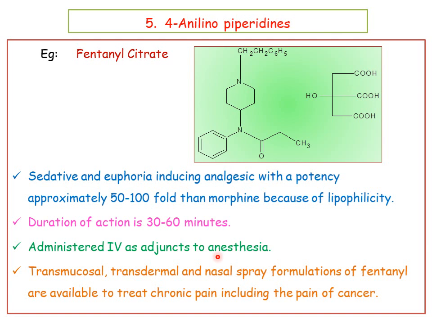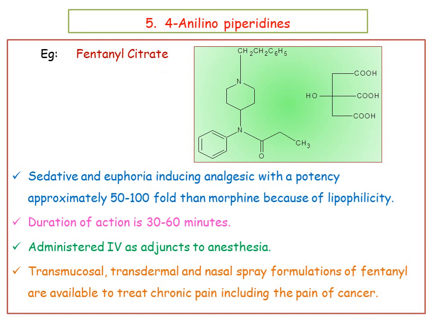and it is administered IV as an adjuvant to anesthesia as a dissociative anesthetic. Transmucosal, transdermal and nasal spray formulations of fentanyl citrate are available to treat chronic pain, including the pain of cancer. So this is very, very important. It is available in different formulations like transmucosal, transdermal and nasal spray, so it is majorly used to treat cancer pain. So the important bit for exams is: which narcotic analgesic is used to treat cancer pain? The best example is fentanyl citrate.